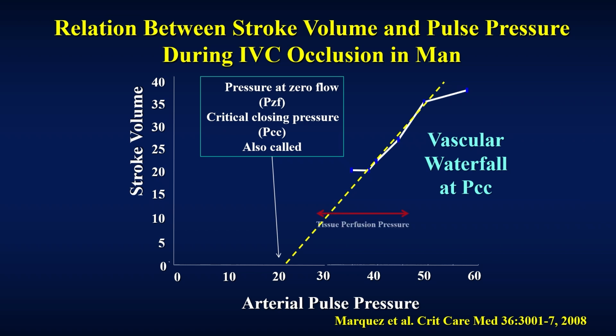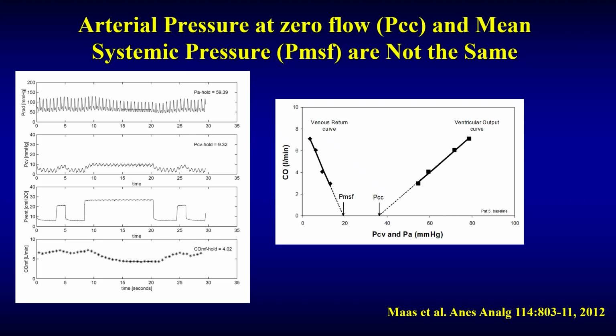And furthermore, tissue perfusion pressure is mean arterial pressure minus critical closing pressure. In anesthetized humans, as you can see, it's about 20. In you and I, it's much higher. So we looked at this in post-op surgical patients using the inspiratory hold technique that allowed us to measure cardiac output and CVP at 3 or 4 different levels of CPAP.